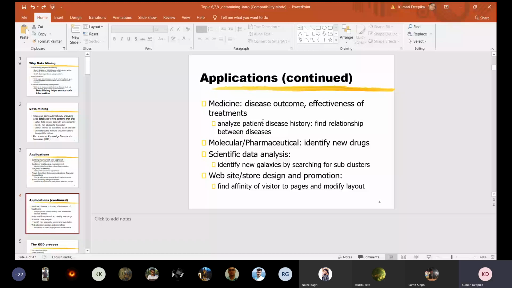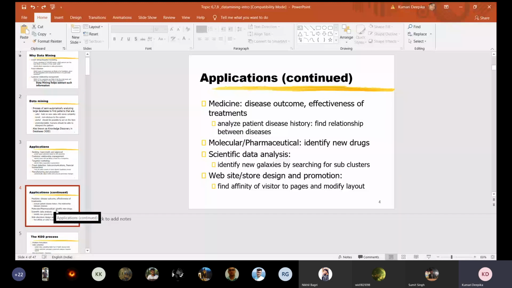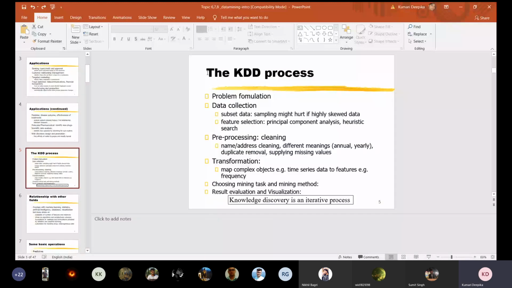So the model, that is the classifier, using the classification algorithm, we can design some model. And in the initial sessions, we have discussed the KDD process: data collection, pre-processing, cleaning, the noisy data. We have already discussed data collection, pre-processing, cleaning, the name, address, cleaning, different meanings, annually, yearly, duplicate removal, supplying missing values, transformation.